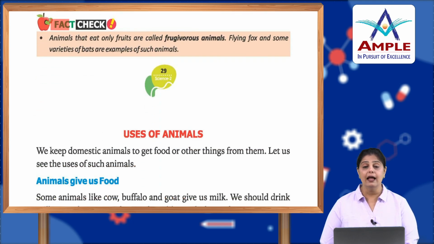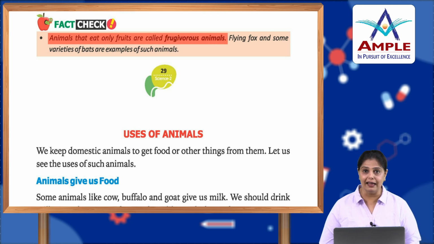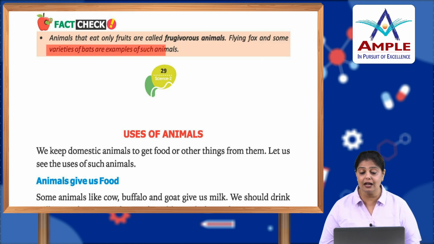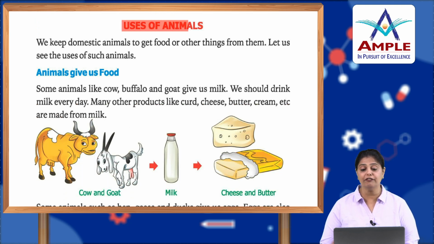Now, fact check. Animals that eat only fruits are called frugivorous animals. There are certain animals that eat only fruits, like flying fox, and some varieties of bats are examples of such animals.